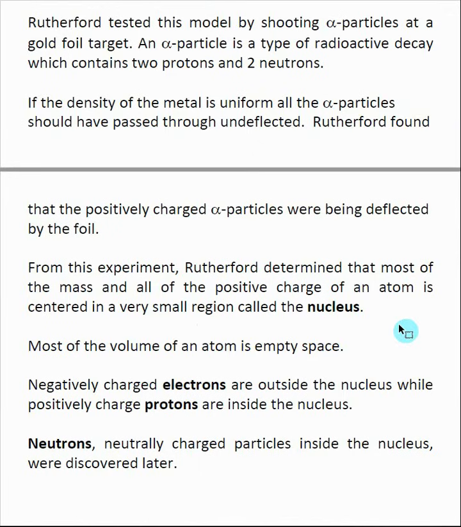So Rutherford was able to determine from this experiment that most of the mass and all the positive charge was centered in a very small region called a nucleus, and it was these nuclei that were bouncing these alpha particles back. And also part of this, most of the volume of the atom is empty space, and so this is where the electrons live. Most of the volume is empty space, most of the mass is condensed into the nucleus.